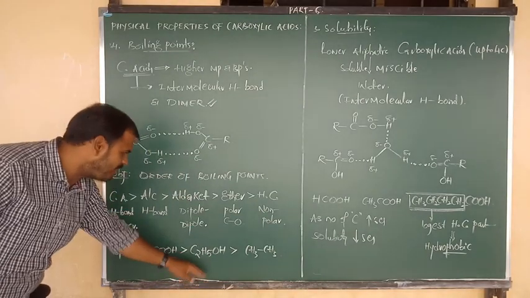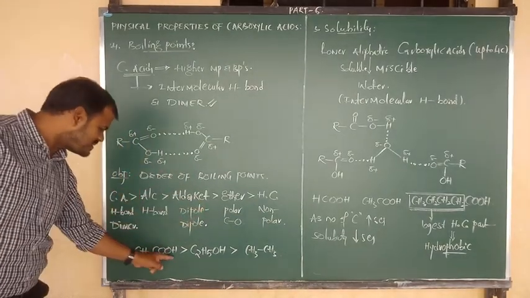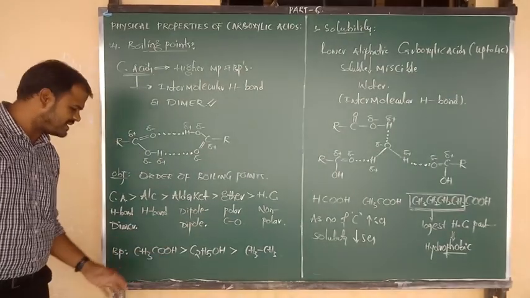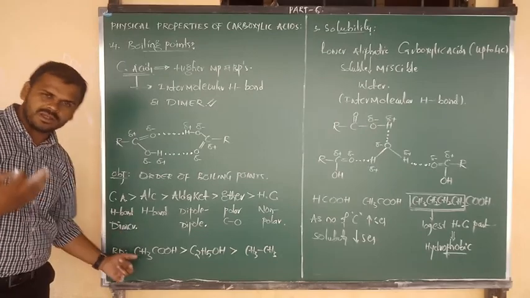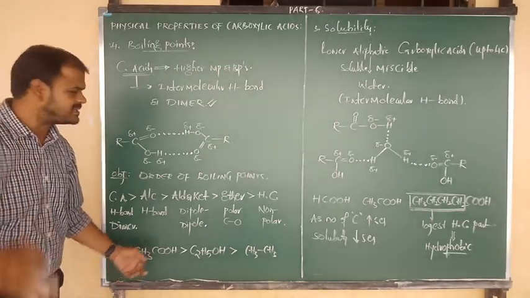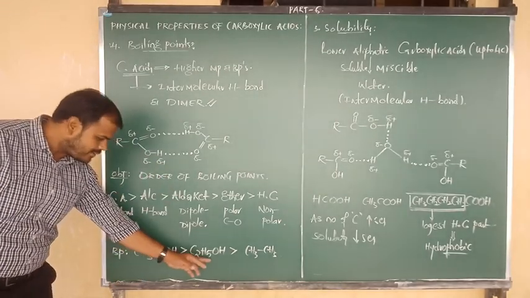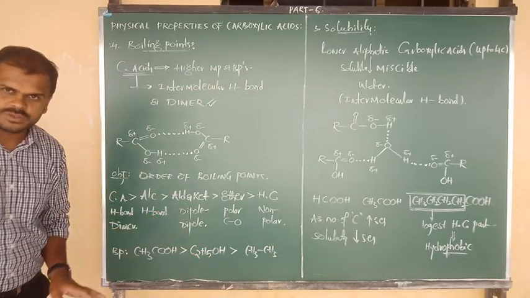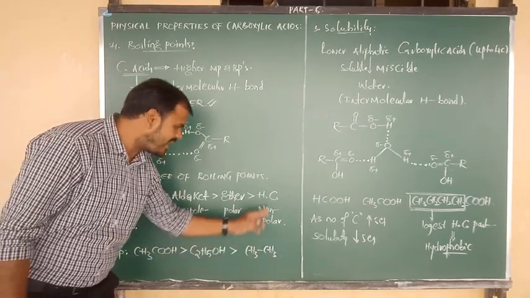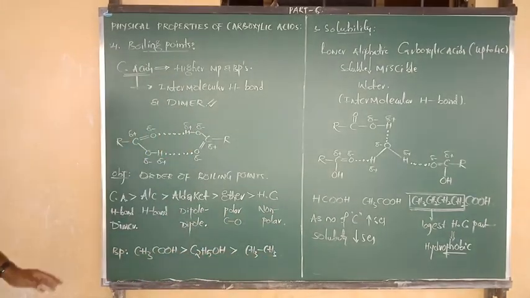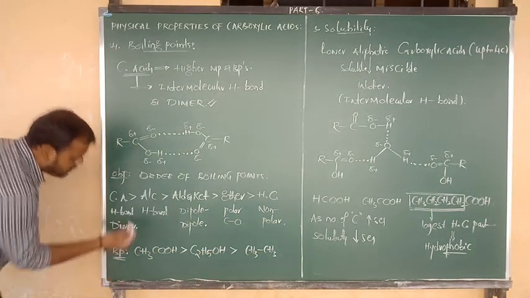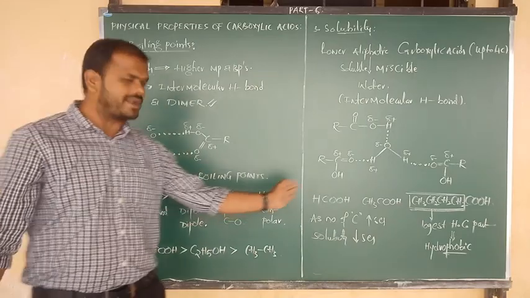The reasons I have given above. So carboxylic acid, I mean ethanoic acid, has a higher boiling point due to the formation of hydrogen bonds and existing in the form of dimer. And ethyl alcohol definitely forms only hydrogen bonds, and ethane, the hydrocarbon, is non-polar in nature. In that manner we have to decide the order of boiling points of the respective category substances.